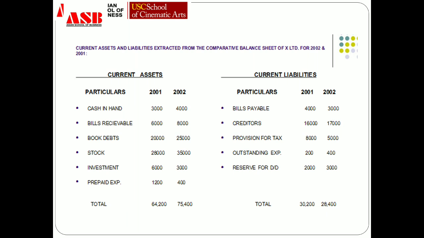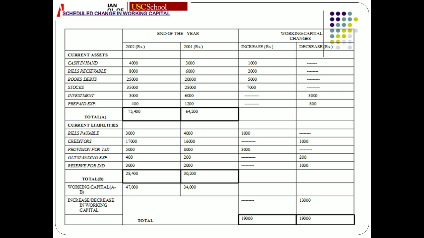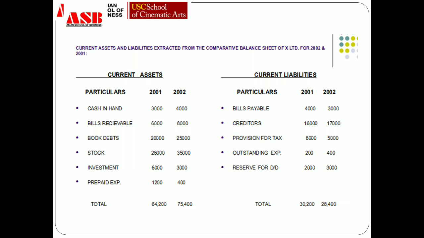As you see in the example, there are certain assets. Cash in hand is an asset, bills receivable is an asset, debtors is an asset, stock is an asset, investment, prepaid expenses. At the first point, we simply write the major heading, that is current assets. Then we list out all these current assets, then write down the values for the previous year as well as the current year.